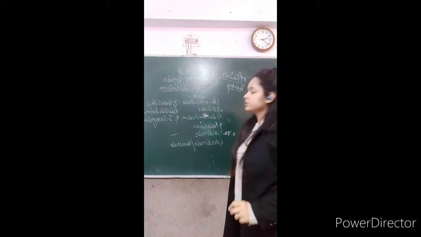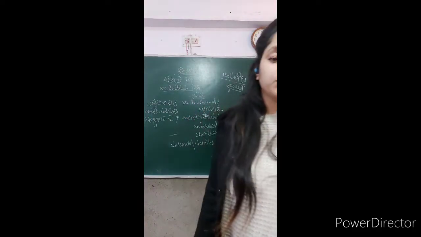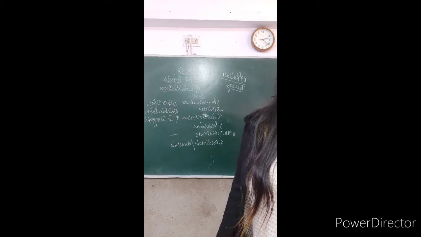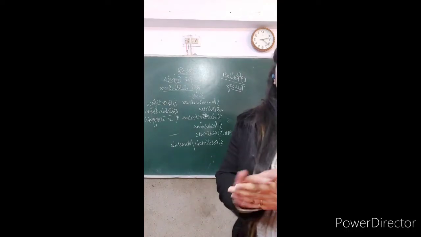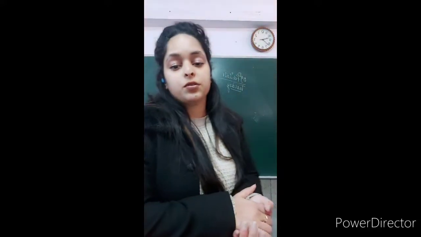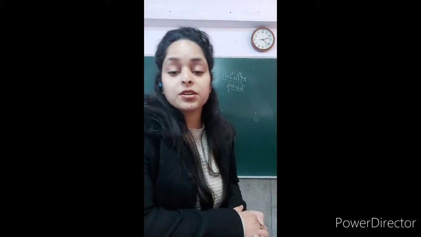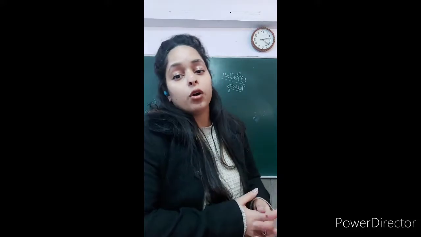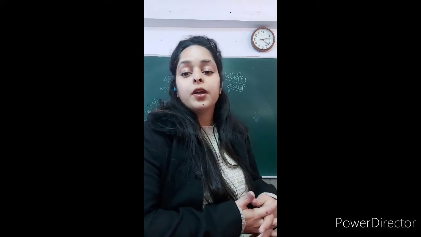Okay. So first, in predeterminers, first of all, write down these. Now let me explain each and every part of these kinds of determiners. First is predeterminers. In this, all of, half of are included.